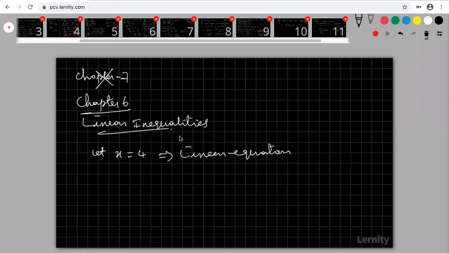Okay, right. So now we will discuss chapter 6. After finishing this chapter 6, we will go for chapter 7, and your chapter 8 is the deleted one, and then go for chapter 9, everything. Chapter 6 is not deleted. Chapter 8 only is deleted, based on the students' request.